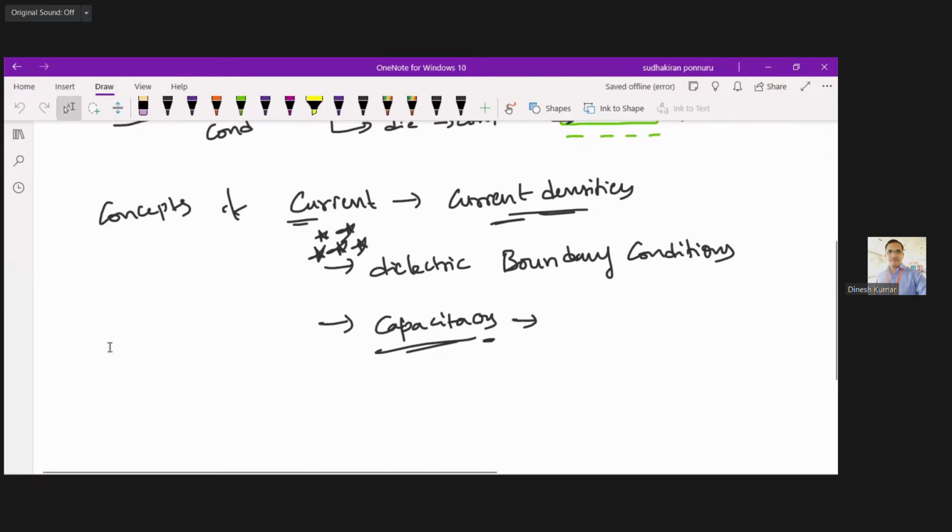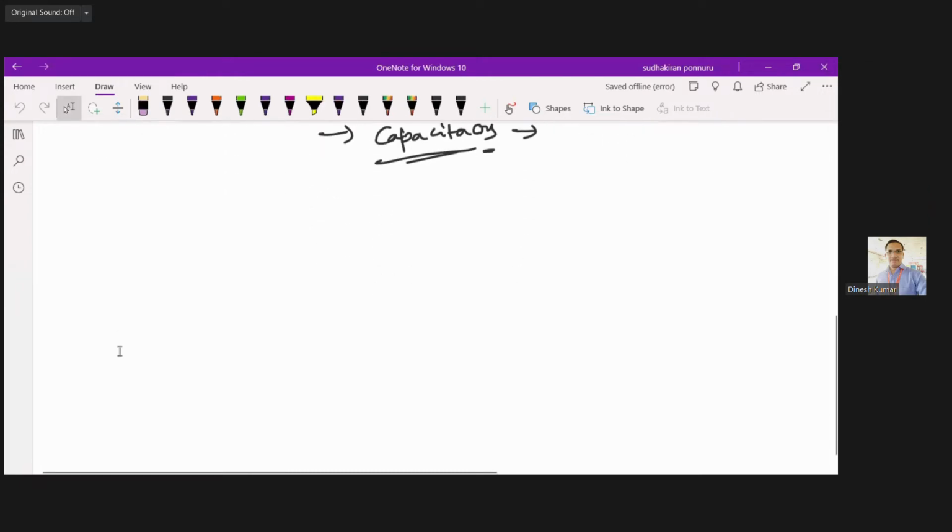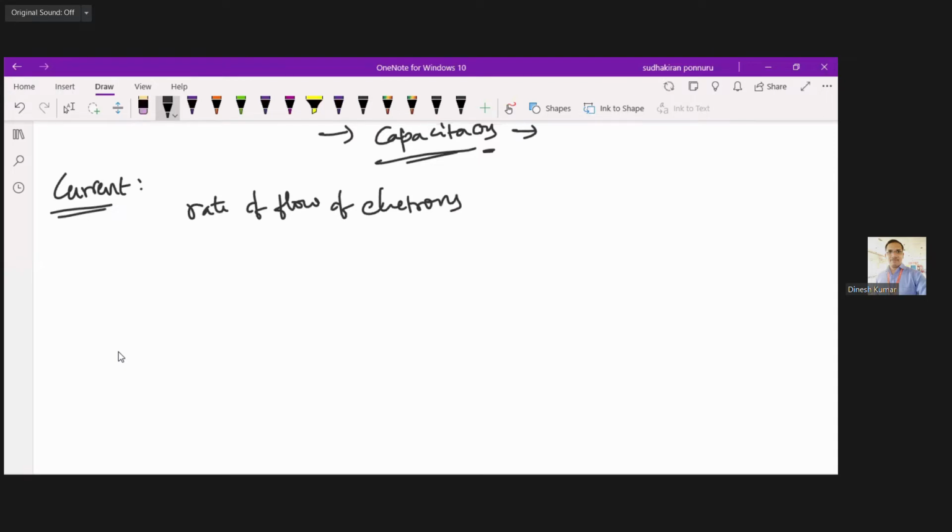Okay. So fine. First, we go with the first concept of this chapter, that is the basic definition of current. You people are very much familiar with the definition of current, that is the rate of flow of electrons. These electrons are nothing but what? Charges.